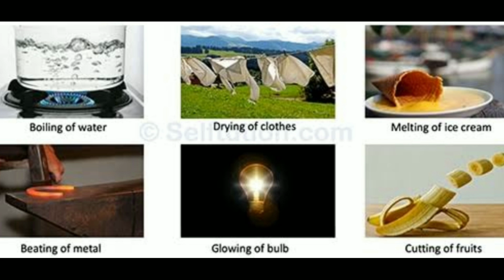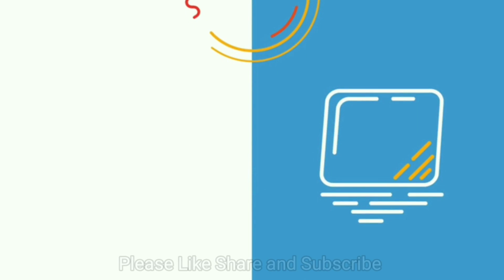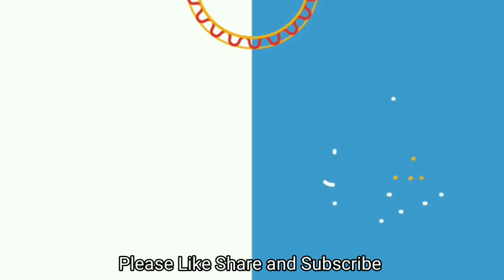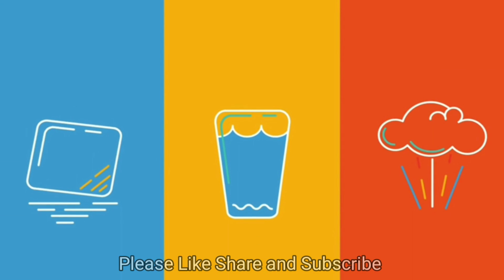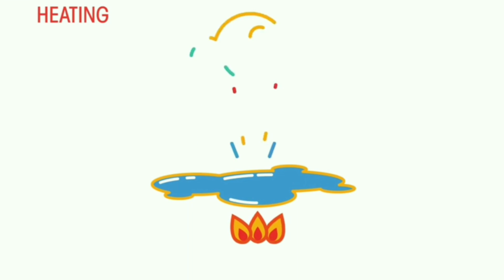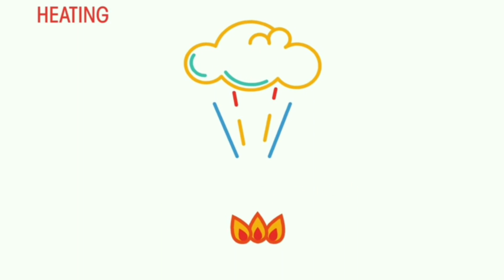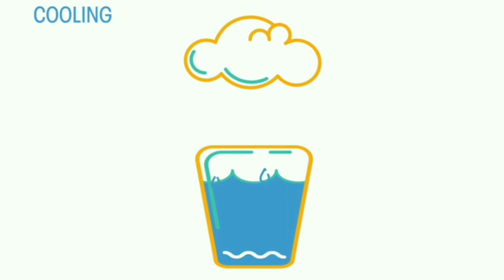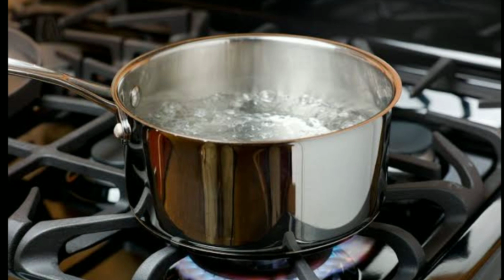Heat and change of physical state. You have learned that change in the physical state of a substance is an effect of the amount of heat in it. On gaining heat, the substance changes from solid to liquid and liquid to gas. On the other hand, when the substance cools or loses heat, it changes from gaseous to liquid and liquid to solid state. Can you tell?